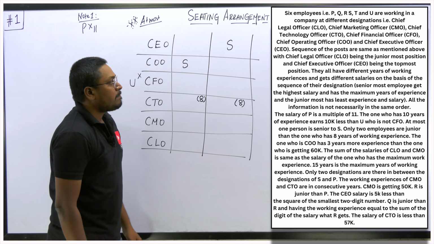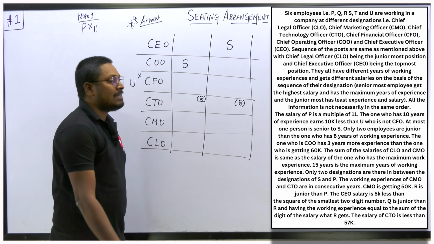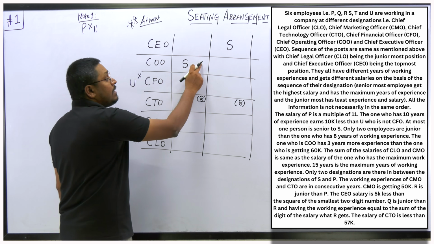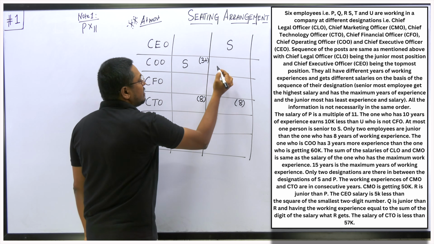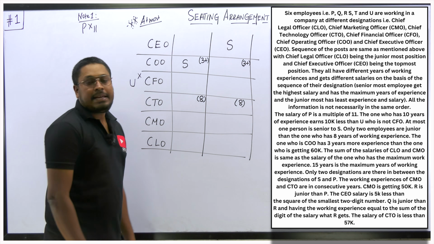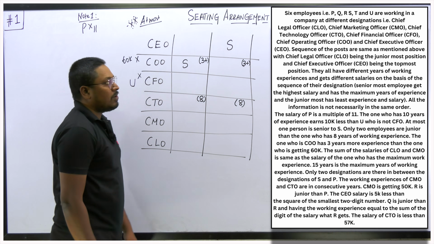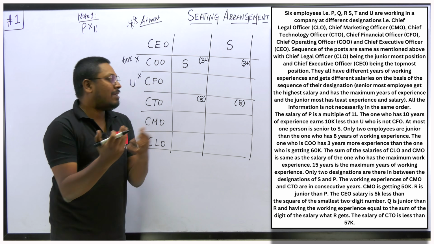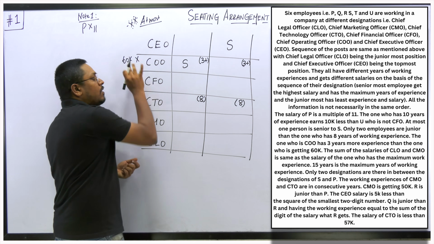So the next point is the one who is COO has 3 years more experience than the one who is getting 60k salary. Just see, the one who is COO has 3 plus years of experience. We don't know what the experience is, but he has 3 years more, right? So then who is getting 60k salary? Definitely this person COO will not be getting 60k salary, because the person who is getting 60k has 3 years less experience. So from this point we get the idea that the COO will not get 60k salary, right?